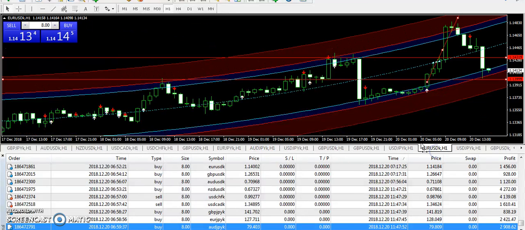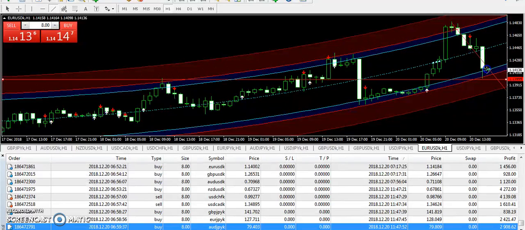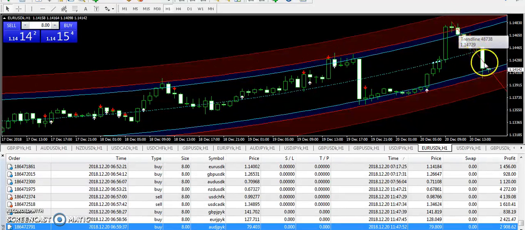Okay guys, for the newcomers who are new to the channel, let me explain the trading system. Whenever you see that the market is making a bearish pattern from the top red boundary, like look at this candle, it went into the top red boundary, then it received the downward pressure. That was the best time to sell the pair because the market was getting rejection from the top red boundary.